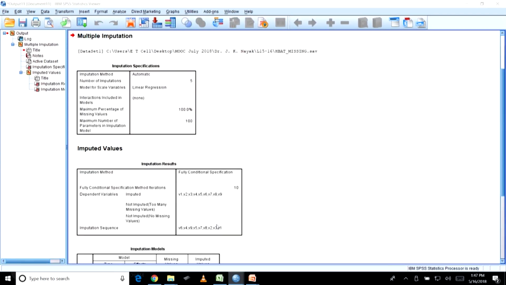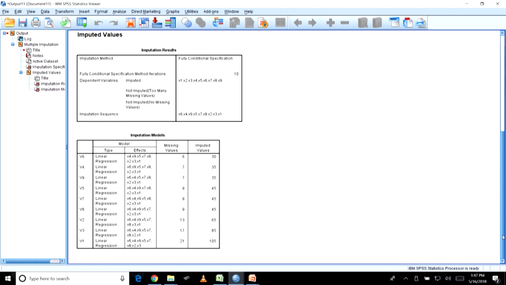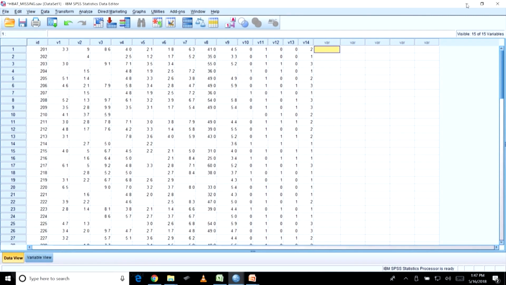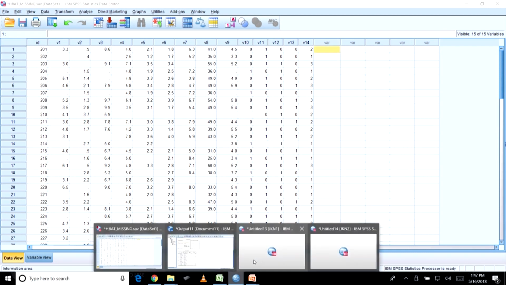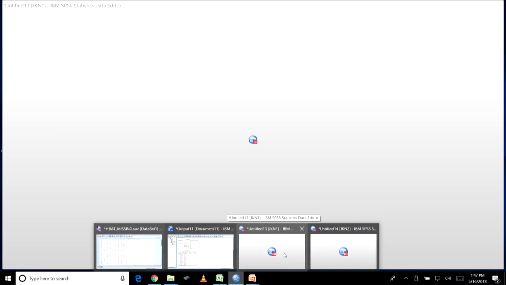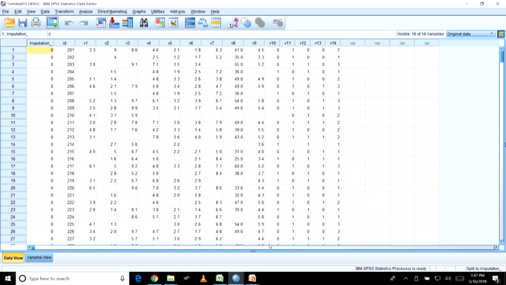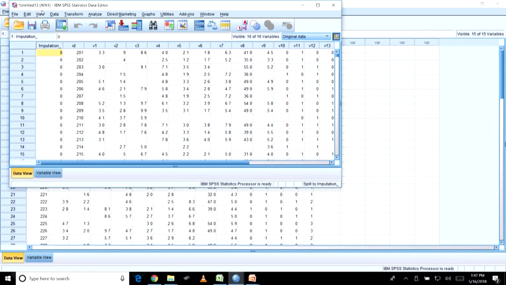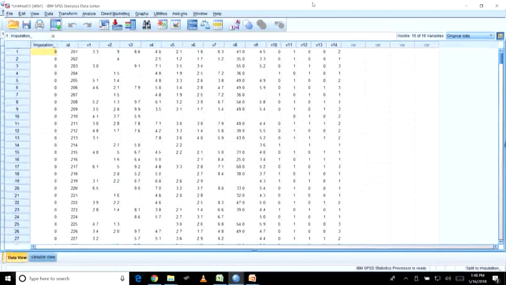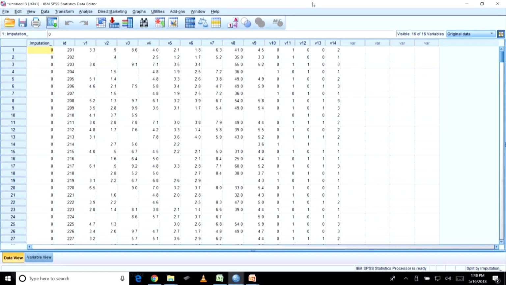Okay. So, now I have got this multiple imputation table with me, right. So, it is done. Now, let us leave this one and go to the main file, right. So, a new file has been created. Okay. So, this new file has been created, jkn1, you can see here jkn1. So, this jkn1 file, now you can see it is kind of looking like a matrix, right. Now, what does it give you?